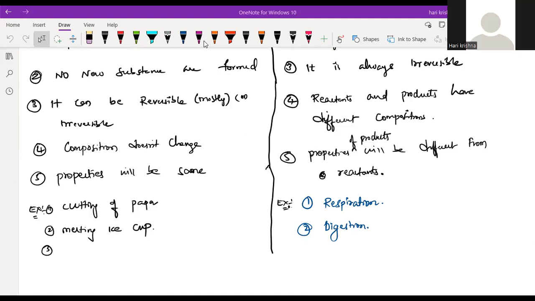Good. So you know the equation for photosynthesis, right? It will be easy for you to remember the equation for respiration also, because it's just the opposite of photosynthesis.